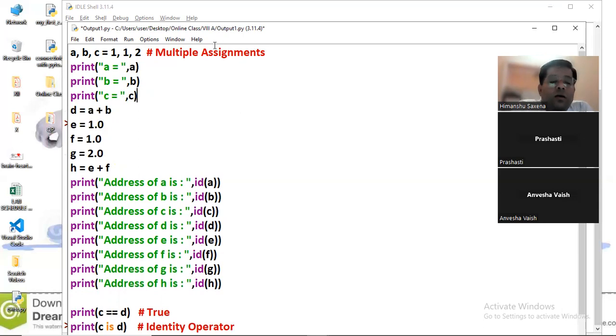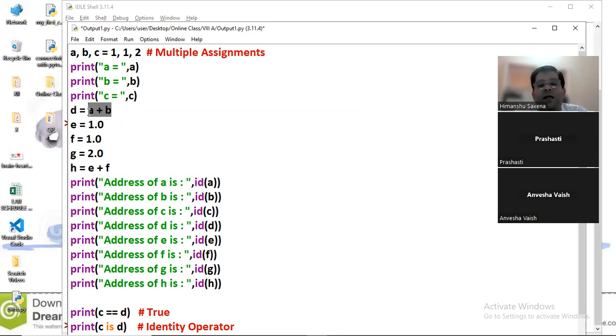Okay, that's what I'm showing you. You know that the last value we have assigned to variable C is 2. So C is stored at some memory location. Now again, if we add both the values, it will become 2, so that value will go to a different memory location.